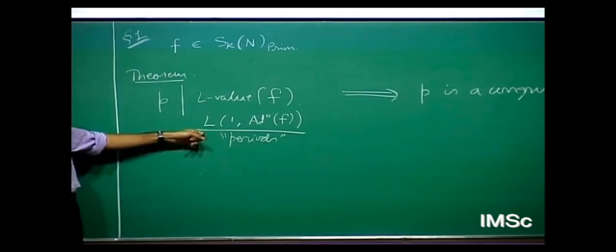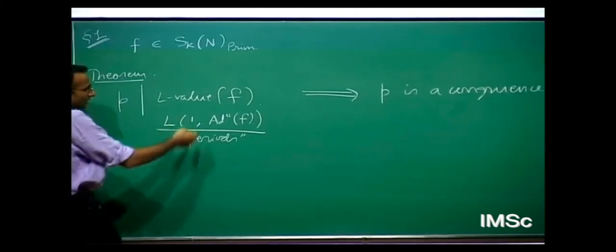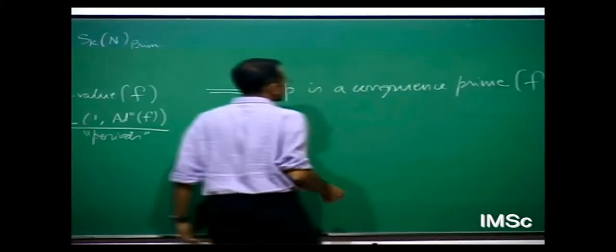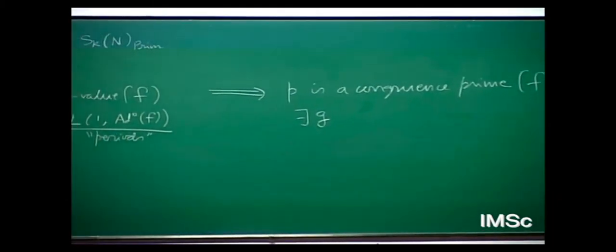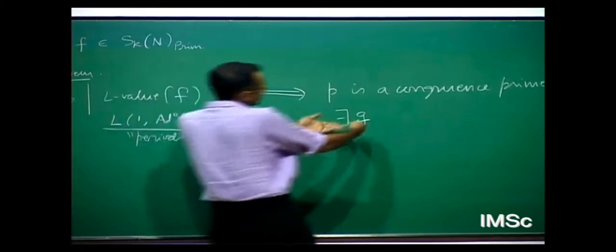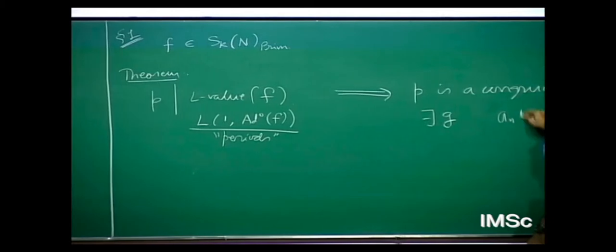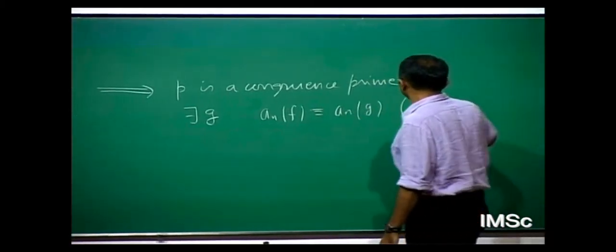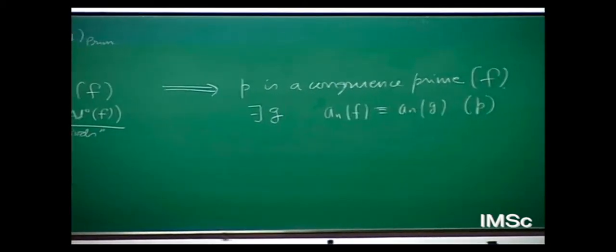One might call this the algebraic part of this adjoint L value at 1, and if p divides such a thing, then one would say p is a congruence prime for f, by which one means that there exists a g, another weight k level N form, and one can even say that g is not f or any conjugate of f, so that the congruence condition is that the coefficients are congruent, a_n of f is congruent to a_n of g mod p.